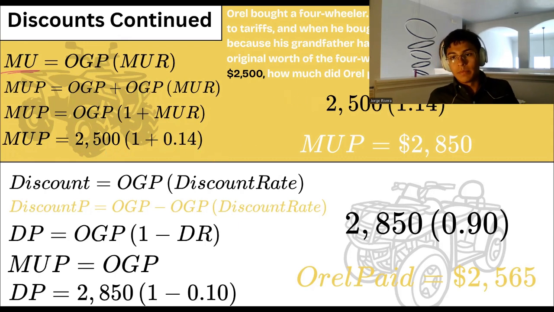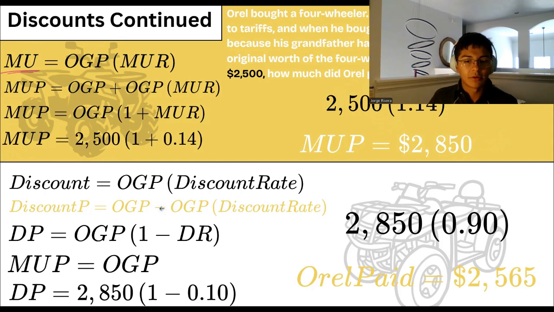If we replace these variables with the actual values, the $2,500 and the 0.14 markup rate, because it was marked up 14%, the markup price is just going to be $2,500 times 1.14. Multiplying these together, the markup price is going to be $2,850. That is the amount he would have paid if he hadn't had the discount, just including the tariffs.